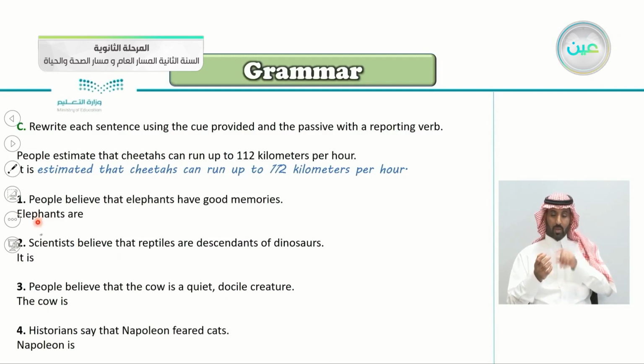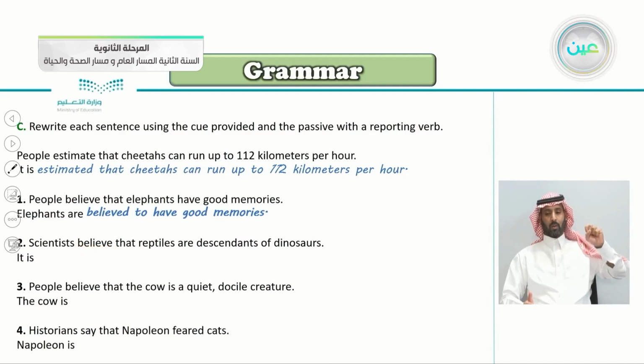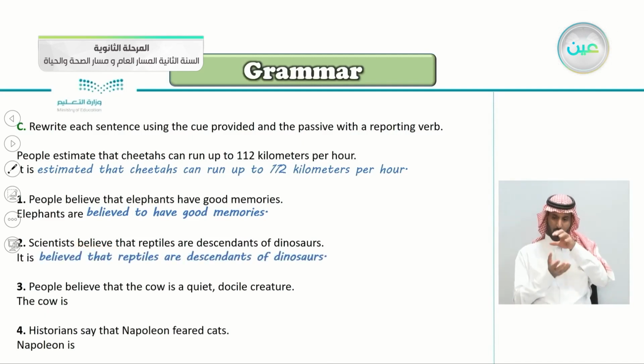So what do we say? Elephants are, yes, very good. Elephants are believed to have good memories. Scientists believe also that reptiles are descendants of dinosaurs, that reptiles came from dinosaurs. So it is, yes, it is believed that reptiles are descendants of dinosaurs.